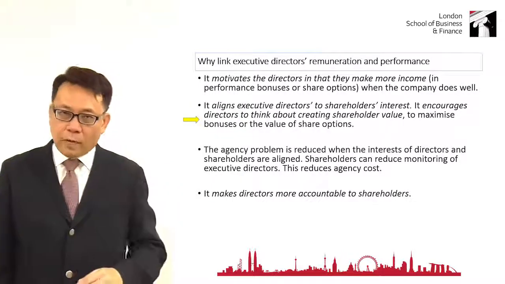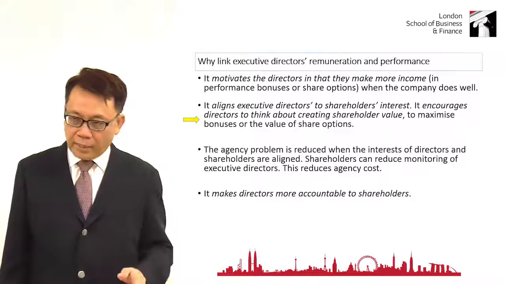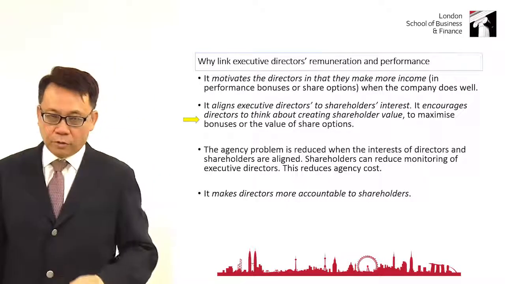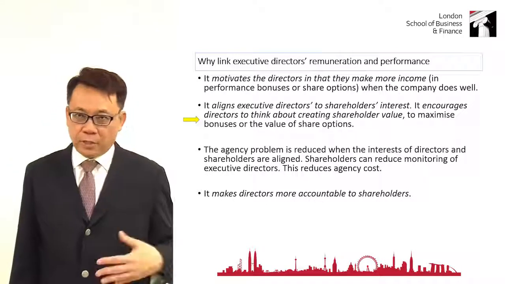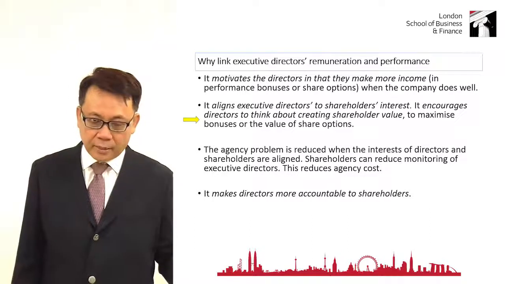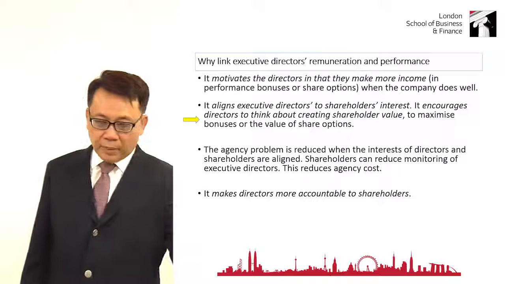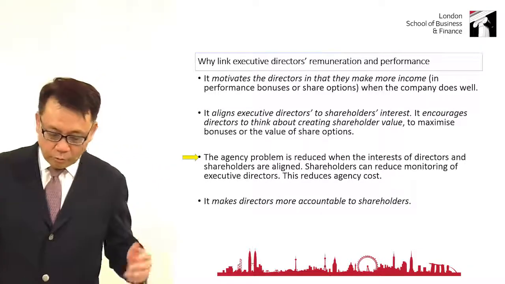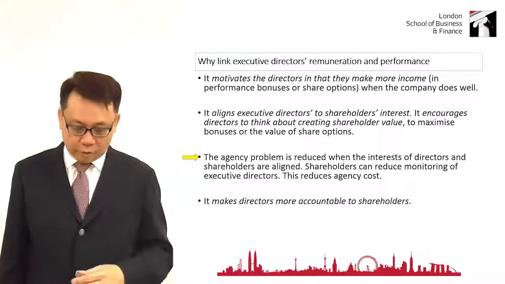Second, when linking the director's pay to the performance, it aligns the director's action to shareholder interests. When they improve business performance, they create shareholder value. At the same time, they are compensated. So therefore, it is aligned to shareholders. As a result, shareholders do not need to monitor them so much because they are motivated to do well for shareholders.